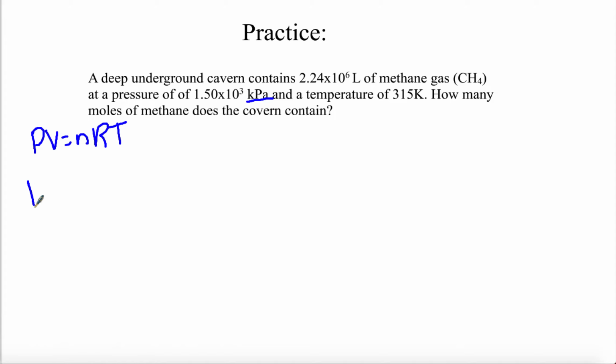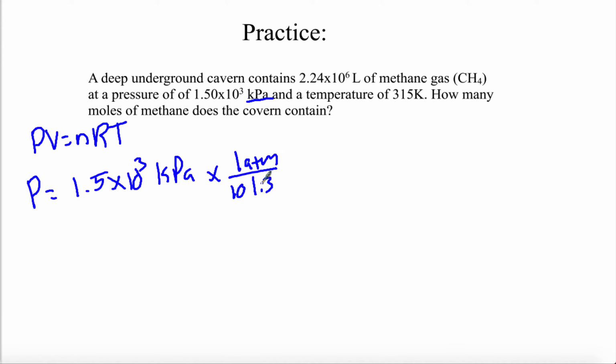Right now the pressure is 1.5 times 10 to the 3 kPa, and we're going to want to convert that into atmospheres. Again, this is not necessary, but it's better if you get accustomed to using one unit for pressure, and the better one to use would probably be atmosphere. So this is equivalent to 14.81 atmospheres. We have our volume in liters, our temperature in Kelvin. We're set.